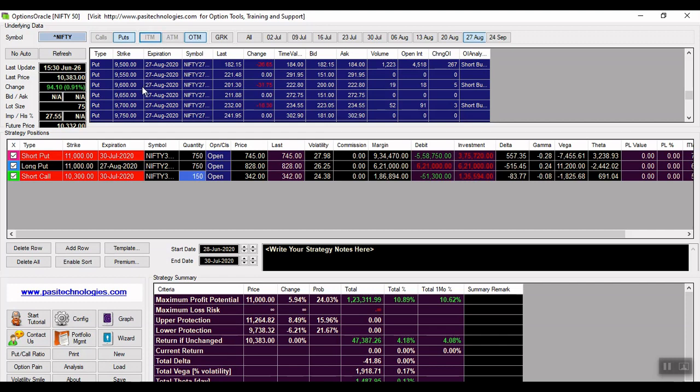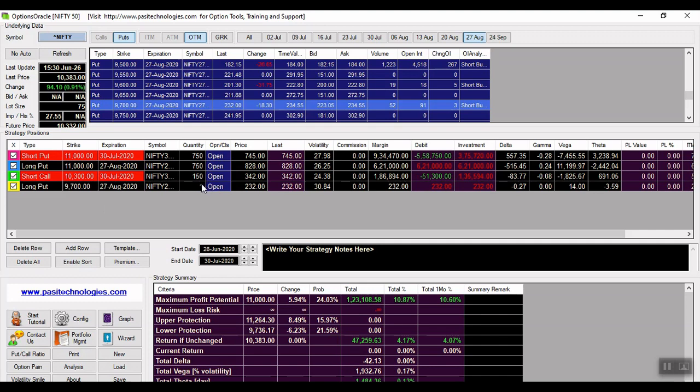So I'm buying the out the money put option of August month for 2 lots. Now you can see this is the 4 leg strategy. We have done one calendar spread of the 11,000 put option, and we have shorted the at the money call option, which is 10,300, and to protect our downside risk we have bought the 9,700 put option.